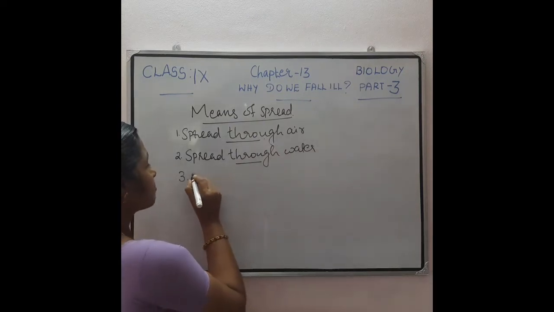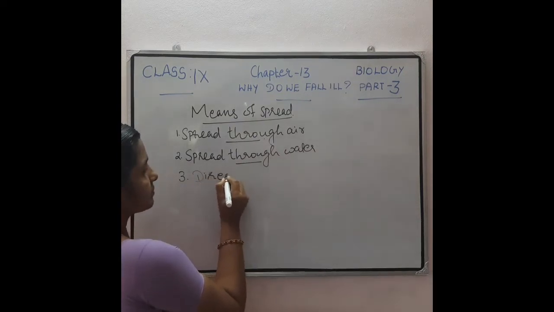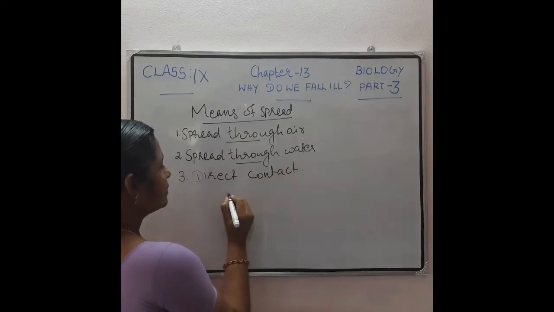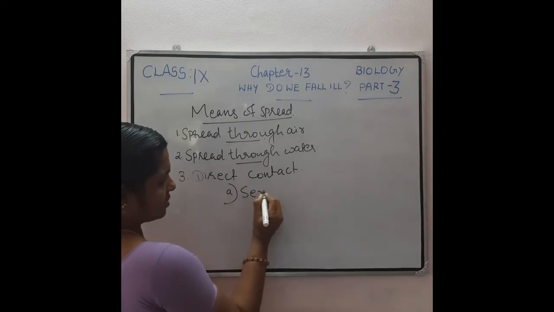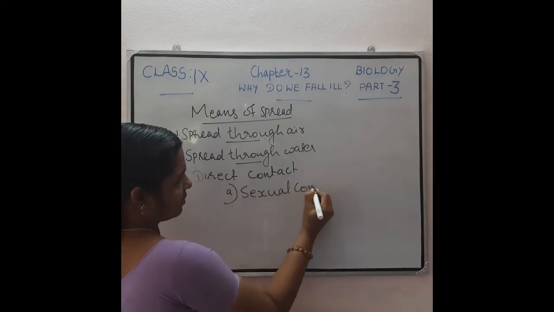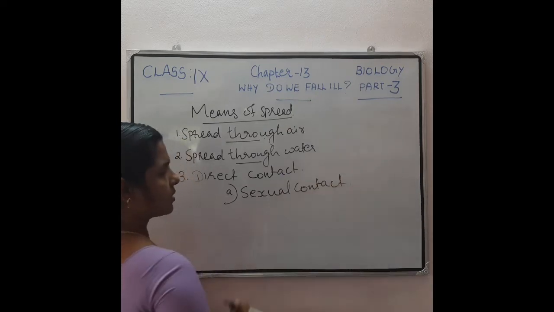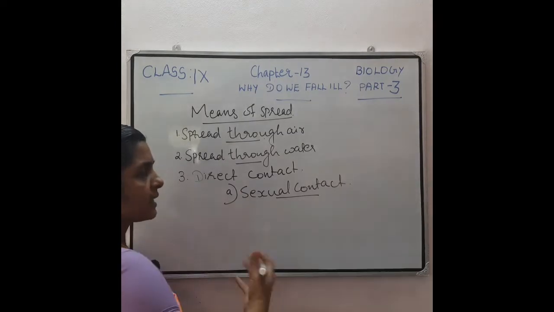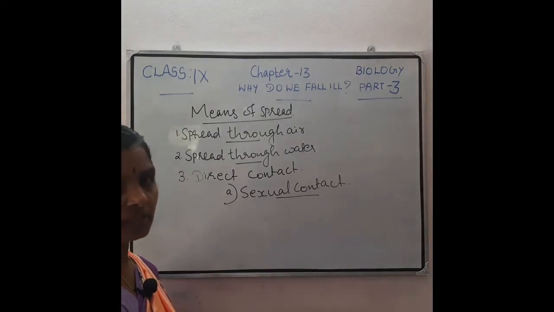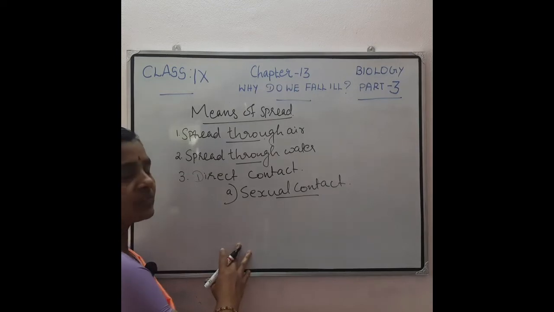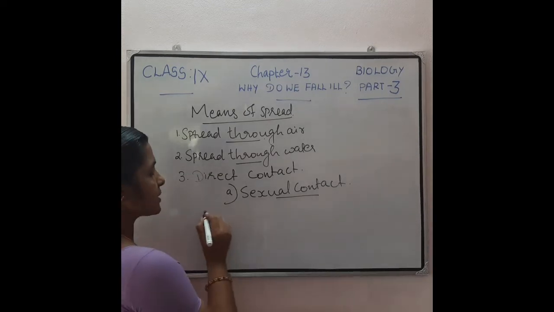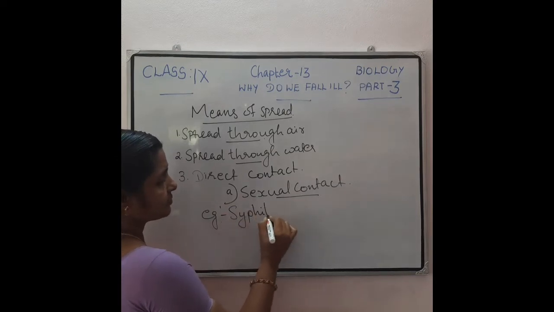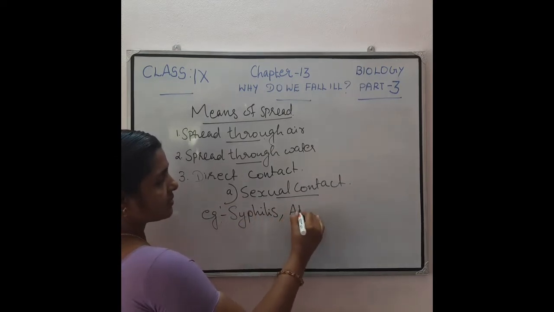Then the third one is by direct contact. For example, through sexual contact. You know that sexual contact involves direct contact between two partners, so there is a chance of some infectious diseases, for example syphilis, AIDS, etc.